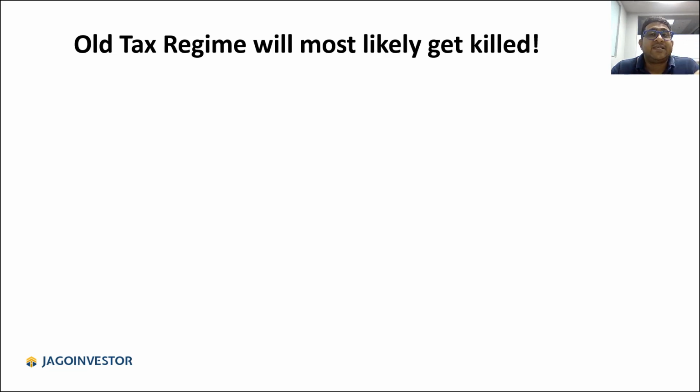You can see that 80C is not increased or anything, any benefit like that is not given in old tax regime. So slowly, what government wants is that most of the people choose new tax regime, and then when there are very few people in old tax regime, government will most likely say that now we are scrapping that. So that I feel is the game plan.